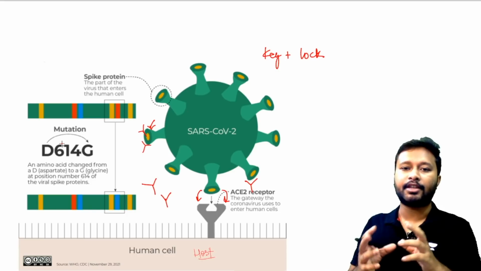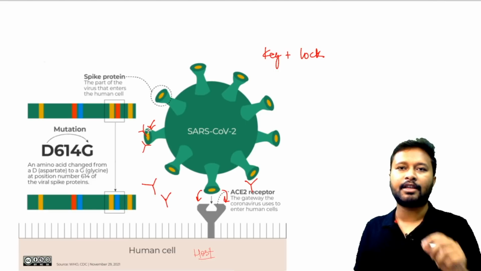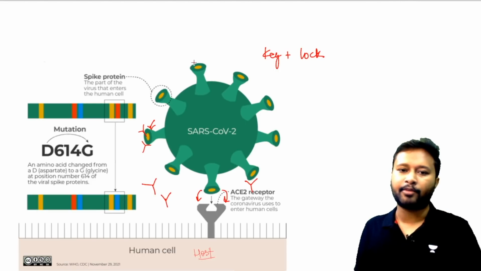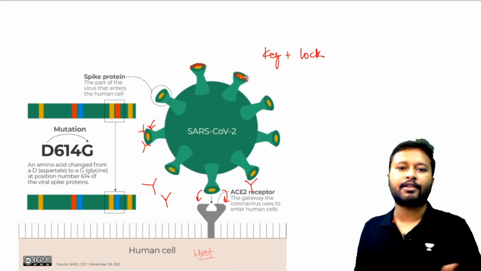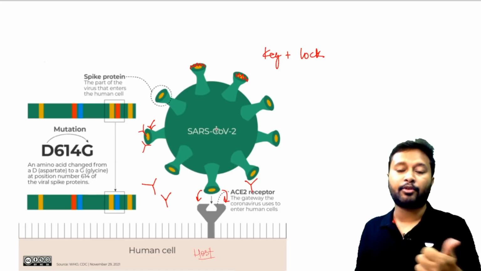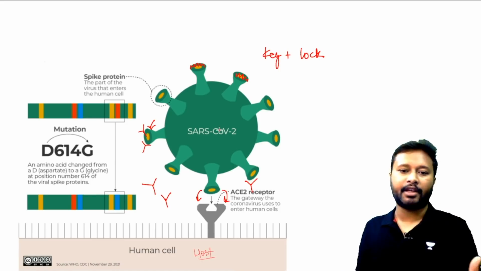Coronavirus makes some changes in its structure, which is called mutation in scientific language. Mutation means that the structure is going to change a little bit. For example, the spike protein which looks like this might change a little bit, and that is called mutation. Mutation can happen anywhere. It can happen on the spike protein, the membrane protein, or the envelope protein.